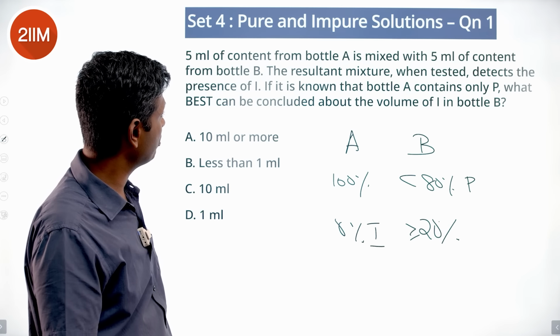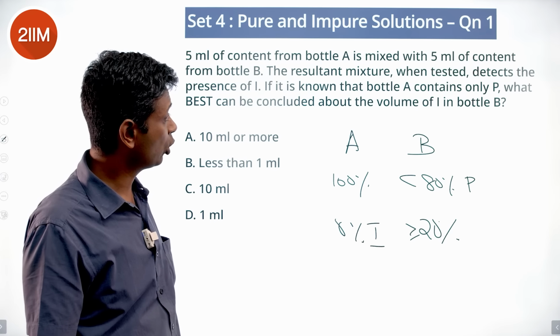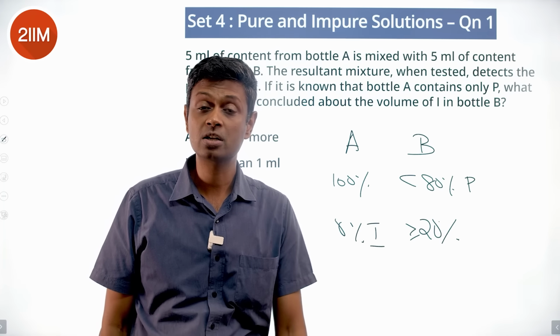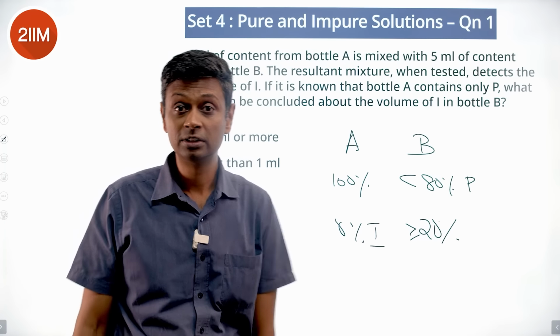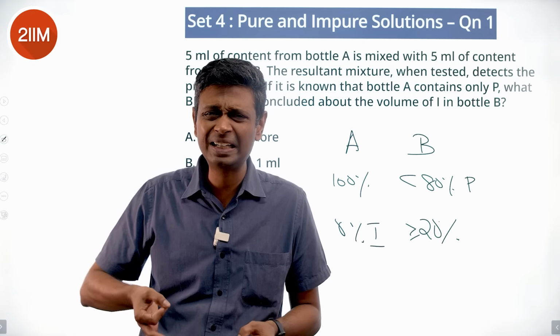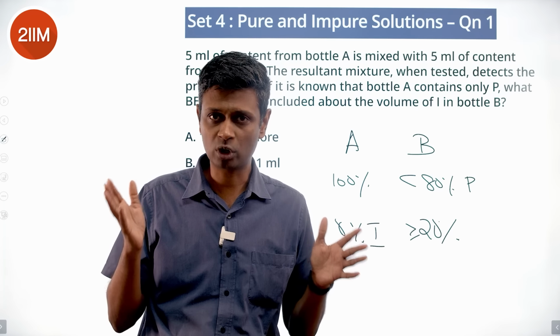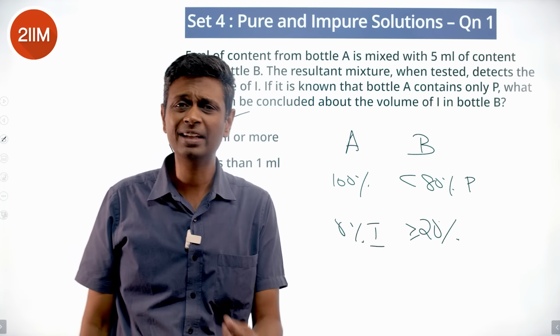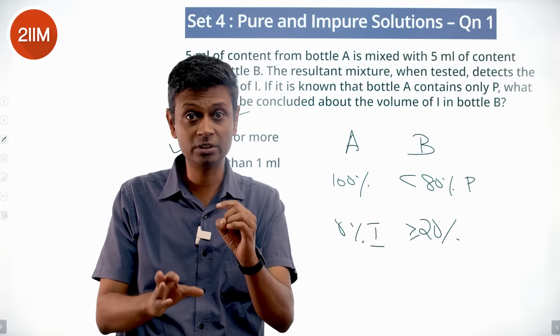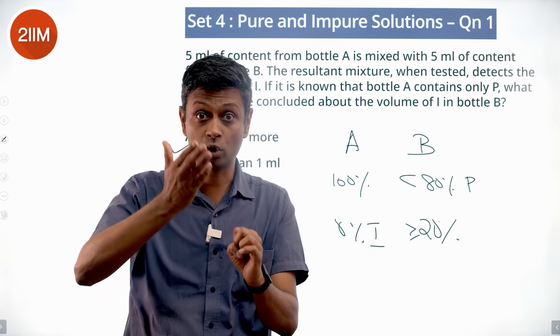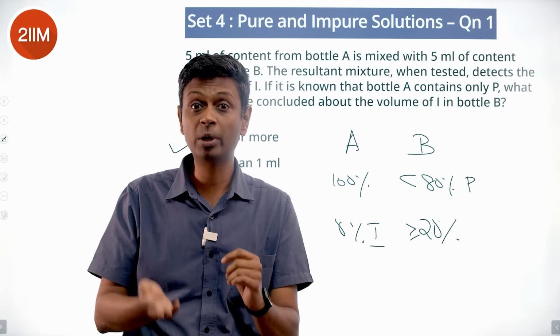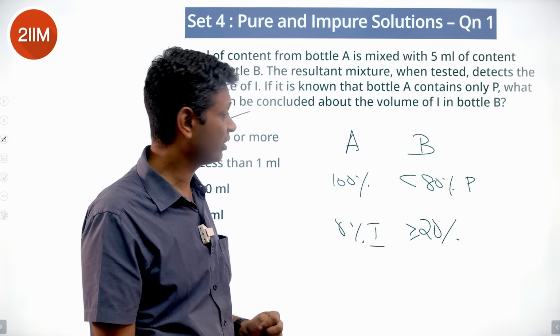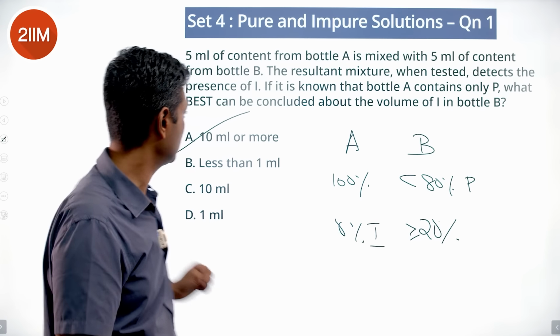What is the best that can be concluded about the volume of I in bottle B? More than 20% should be there. 20% of 50 ml is 10 ml. So at least 10 ml of impurity should be there in bottle B. Bottle A has 0% impurity. You're mixing equal quantities. The average goes 10 or more. The impurity level in B should be 20 or more. 20% impurity is 10 ml, 10 ml or more. Done.